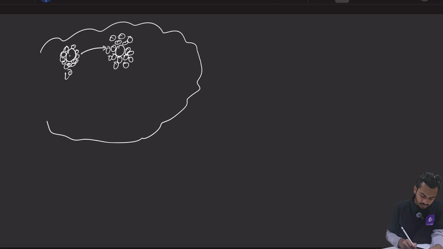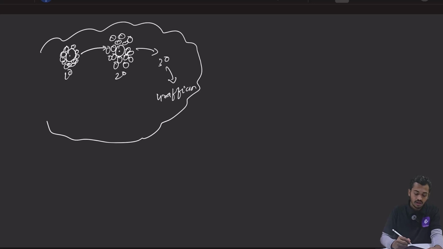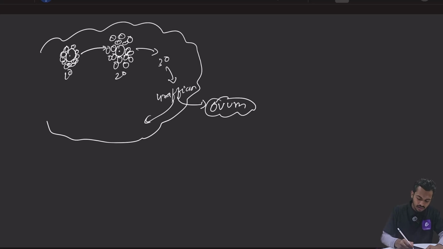Right? So primary follicle will develop into secondary follicle. This secondary follicle will develop into tertiary follicle. Tertiary follicle will develop into Graafian follicle, right? Graafian follicle. Now this Graafian follicle will rupture and it will release the ovum outside the ovary. This is called as ovulation. और बचा हुआ जो Graafian follicle है दोस्तों, it will become corpus luteum.